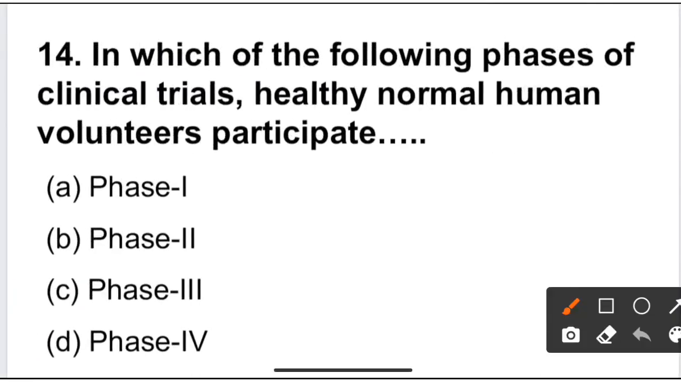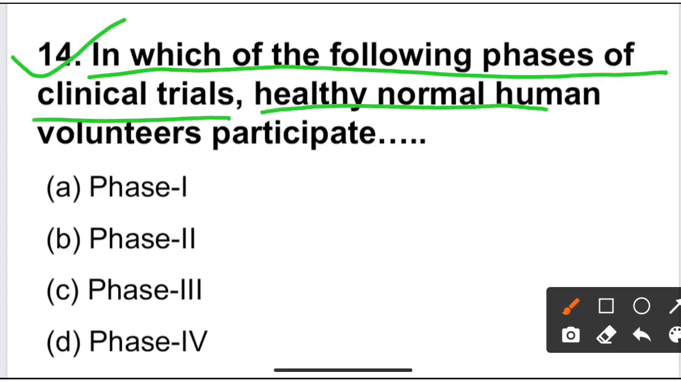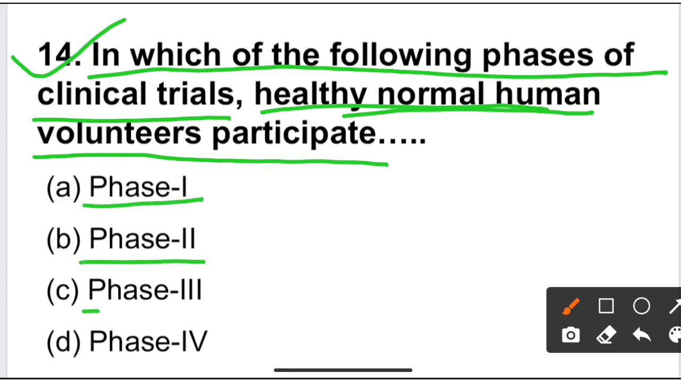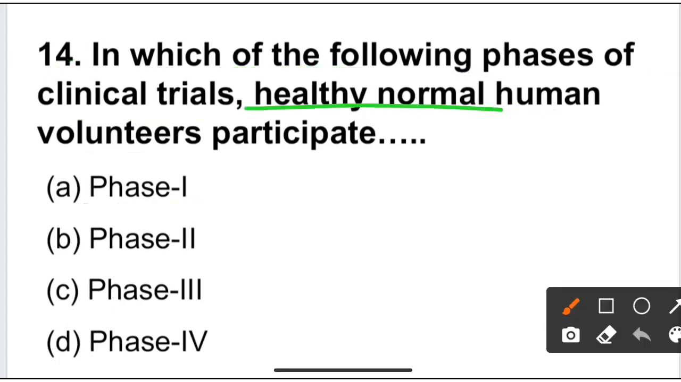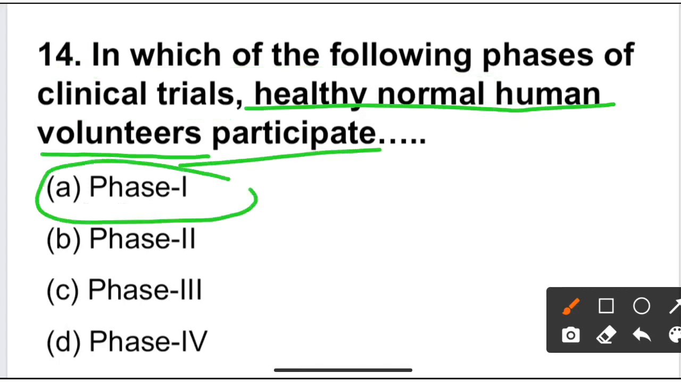Next question is question number 14. In which of the following phases of clinical trial do healthy normal human volunteers participate? Given options are phase 1, phase 2, phase 3 and phase 4. In phase 1 clinical trial, healthy normal human volunteers participate. So option A is the correct answer for question number 14.